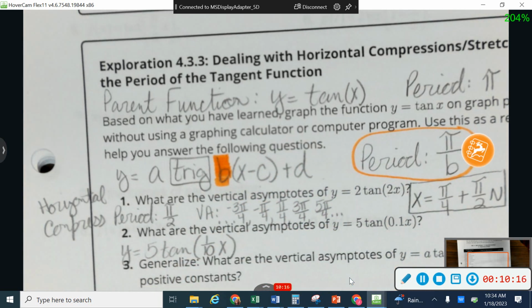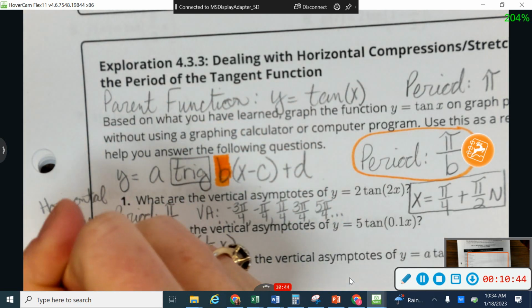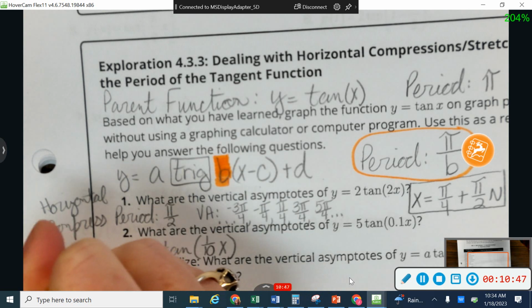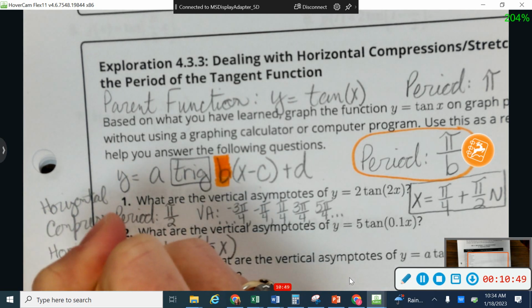And again, sometimes the number in front of x will be inside parentheses, and sometimes it will be right in front of the parentheses, but it's always the number that's between the trig function and x. Okay. All right, so with an integer in front of x, it horizontally compressed. With a fraction in front of x, what's going to happen to it? That's right, it's going to stretch. Good. So again, it's going to go kind of opposite from what you would think. Okay, so this time I'm going to have a horizontal stretch.